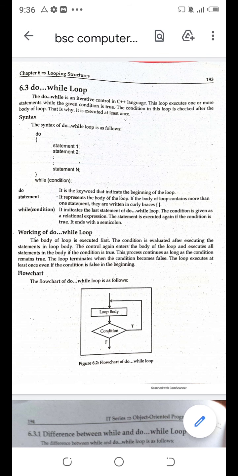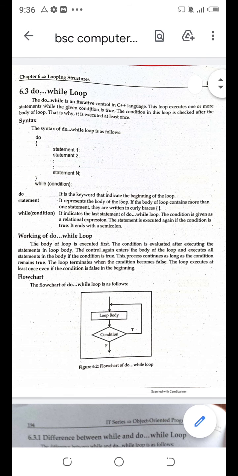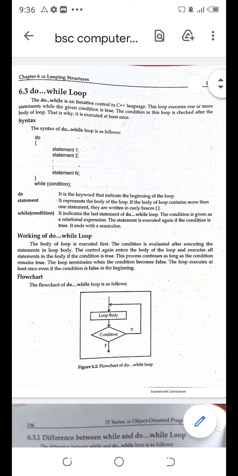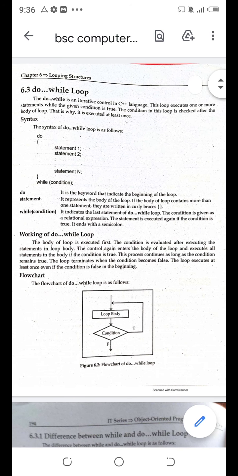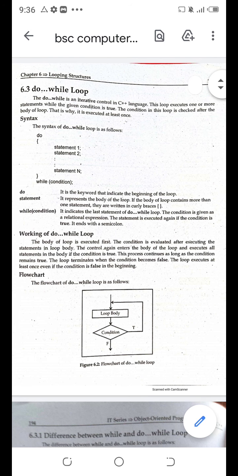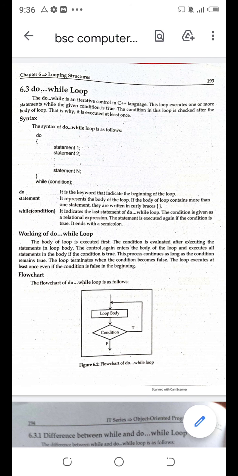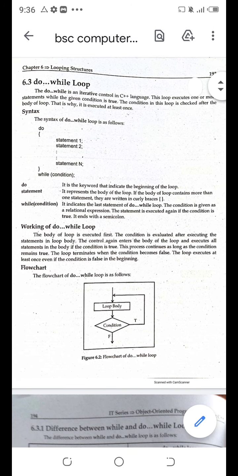Just look at the syntax of the do while loop. First, you will write down the word do. Do is a keyword that is also called a reserved word. It just shows you the beginning of the do while loop. Clear? After the do reserved word, you will write down the statements which you want to execute. If the statements are more than one, then you will use curly braces and write these statements in these curly braces.